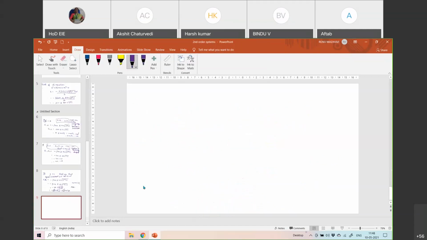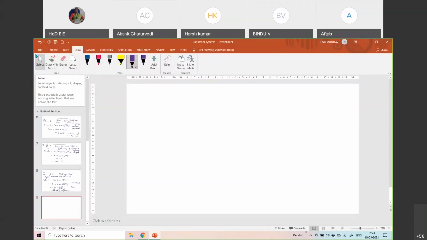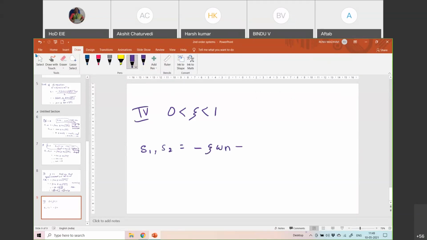Finally, we have to go to the next case, where zeta is between 0 and 1, some value, maybe 0.5 or 0.6, anything you take. So you have your two roots s1,2, again minus zeta omega n. By now, because we have written this four times, you should have this formula in your mind: minus zeta omega n plus or minus omega n into the square root of zeta square minus 1.